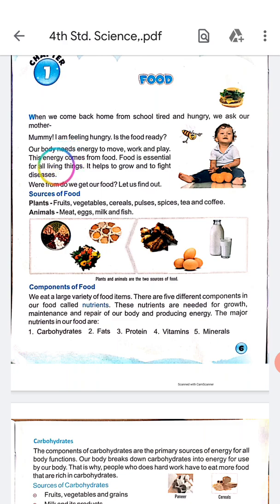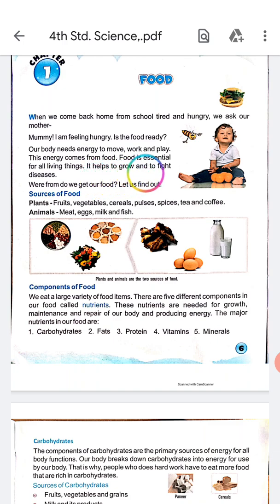Our body needs energy to move, work and play. Every activity needs energy, and that energy is given to us by food. This whole energy comes from food.